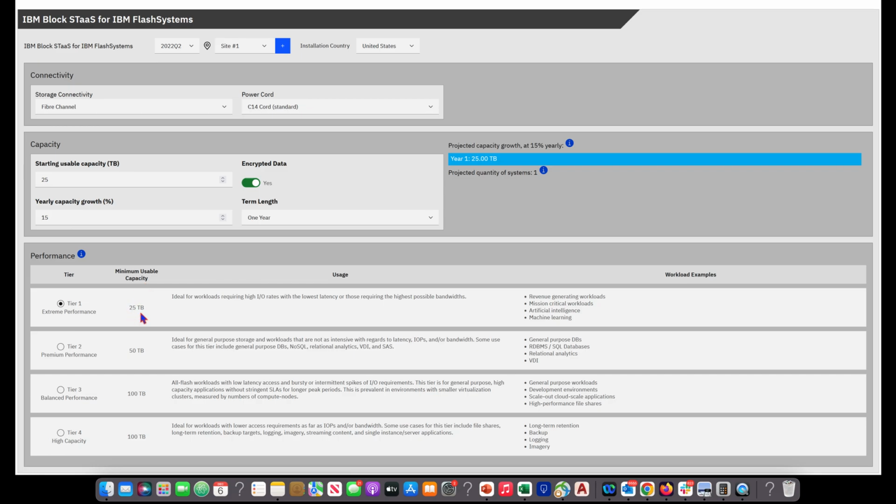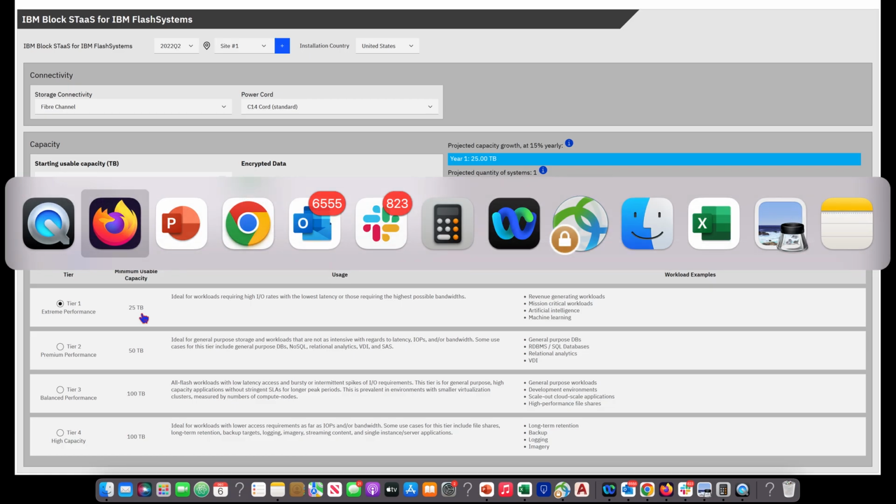Now once you have done this and talked with the sales and the partners, your system will be shipped from IBM into your data center. It will be deployed in your data center by IBM working with you, and once it is deployed and functional, you will get a Storage Insights login ID.